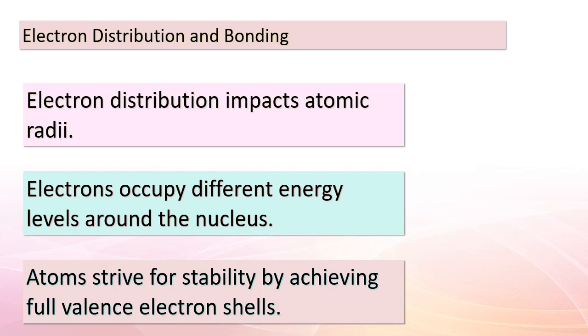One way they do this is by aiming for full valence electron shells. Bonding, whether through electron sharing or transfer, is a way for atoms to achieve this coveted stability. So, when we talk about atomic radii and bond lengths, we're essentially exploring the dynamic dance of electrons and their quest for equilibrium. Let's continue our journey through the intricate web of chemical interactions.